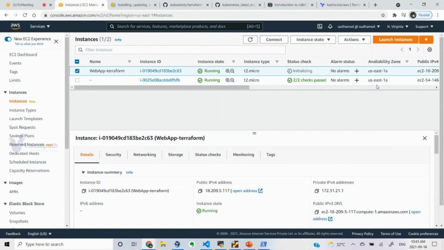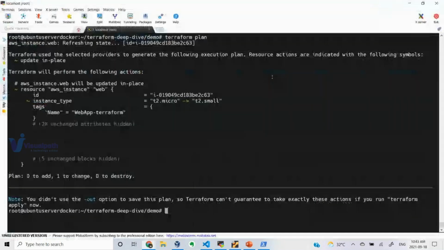So it will delete. Why? Because this instance is maintained by your Terraform. So it will delete this particular instance and then create it in US East 1B. What you said is correct. Since it is expected to be there and in my real environment it is not running there, it will delete the existing one and create a new one in the availability zone called 1B. For these kinds of changes it will update.